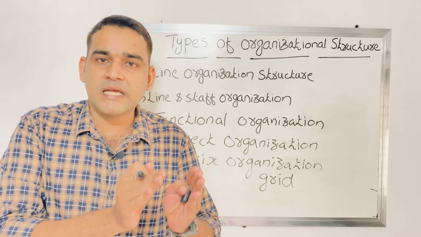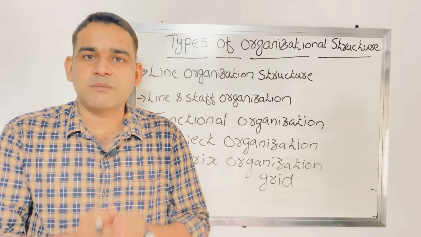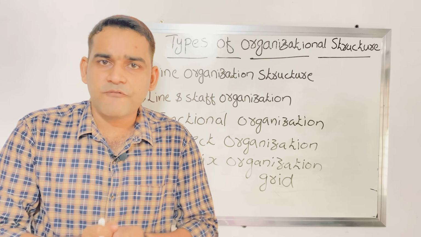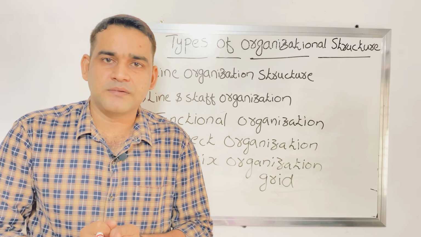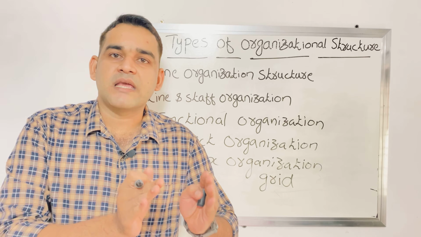The project manager will be there in the matrix organization, and will select different persons from the functional departments. For example, in the hospital, suppose we are planning to conduct a medical camp.